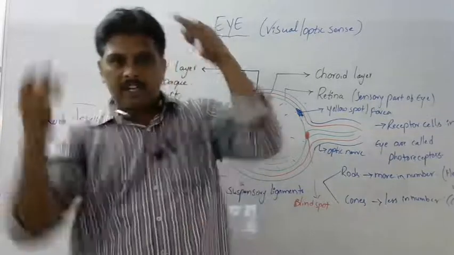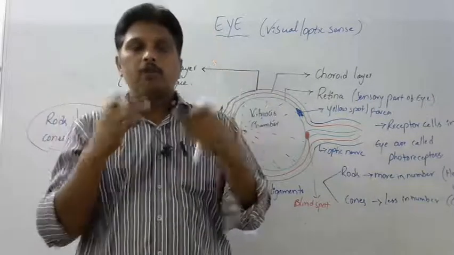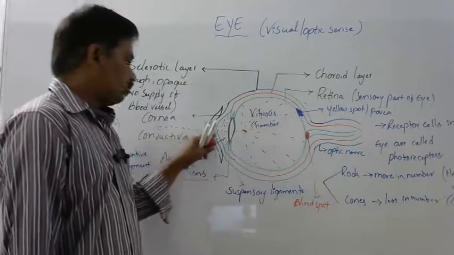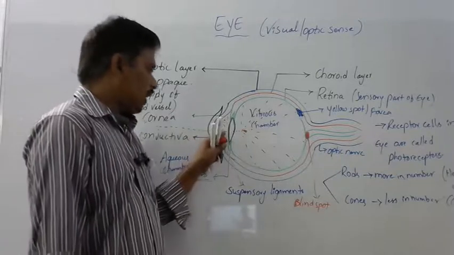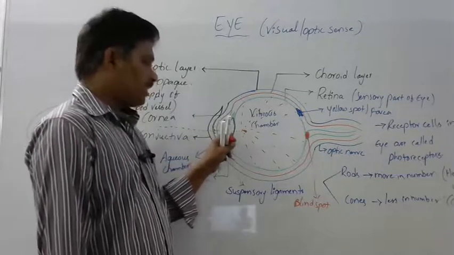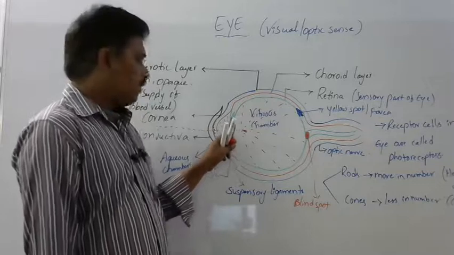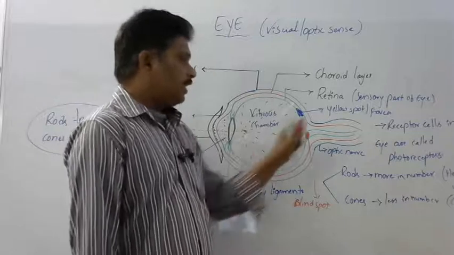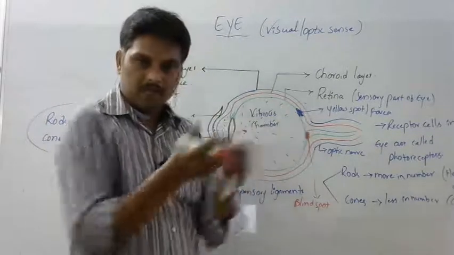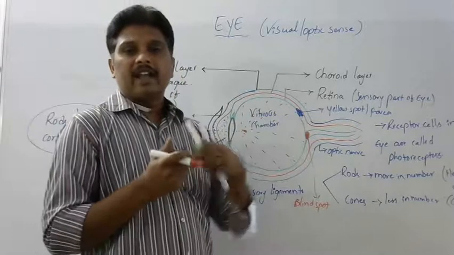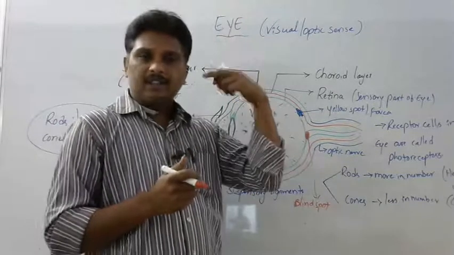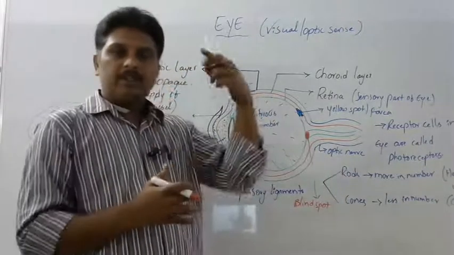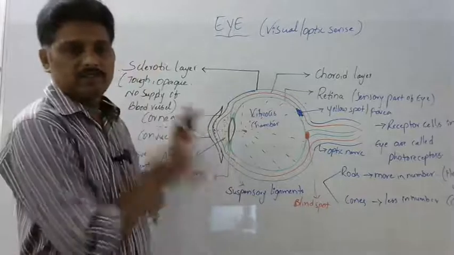But the brain corrects that image and we are able to see it. Like this, light passes through the cornea, conjunctiva, and iris, that is the pupil, and focuses on the lens. Being transparent, the lens focuses this light on all parts of the retina. The retina, made of rods and cones, receives that information and sends electrical impulses to the brain. The brain analyzes that. First the image of the object is upside down. The brain corrects that image and then we are able to see it.